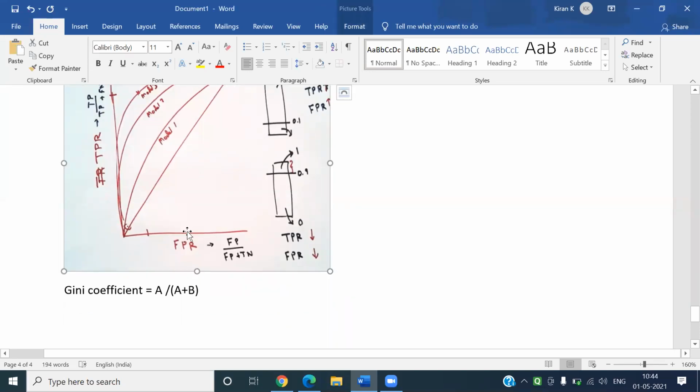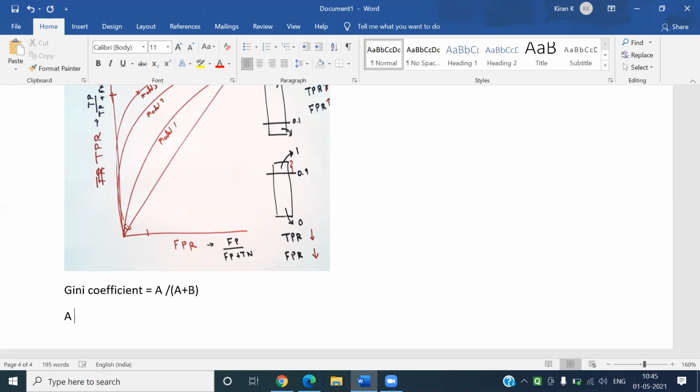Now, how do you relate it with AUC? Model 1 is A, model 2 is B, for suppose. In terms of AUC, A can be written as AUC minus 0.5, since the total area under the curve is normally AUC.